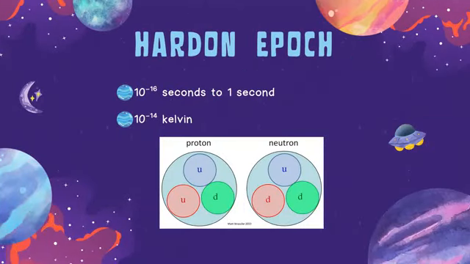Next we have the hadron epoch. This lasted from 10 to the power minus 16 seconds to 1 second. The temperature during the hadron epoch was 10 to the power minus 14 Kelvin. Here the universe has cooled enough for the quarks to join and create hadrons. So we can see two of the main ones were the proton and the neutron. The proton was made up of 2 up quarks and 1 down quark, and the neutron was made up of 2 down quarks and 1 up quark.